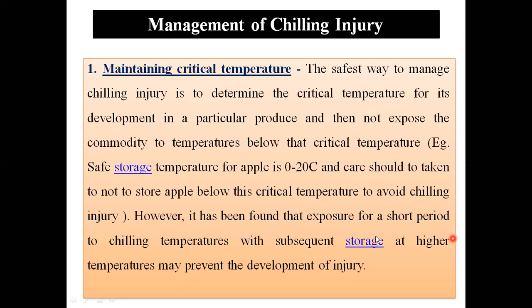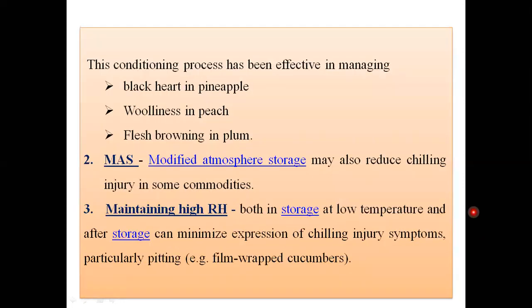If it is exposed to less temperature, we already learned what kind of symptoms will be created in the commodity. Then conditioning has been effective in managing black heart in pineapple, woolliness in peach, and flesh browning in plum.